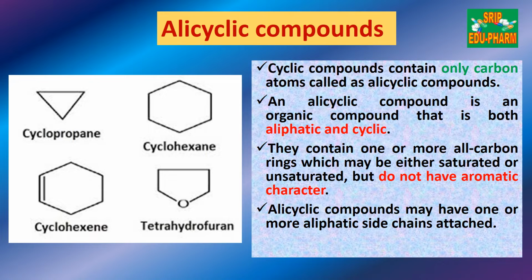We can see here, if there are three carbon atoms in the ring, it will be called cyclopropane. The cyclic rings are written with cyclo as the prefix. With six carbon atoms, it is called cyclohexane. If there is one double bond in it, it will be called cyclohexene. Then here we can see a structure in which there is an oxygen atom. It is tetrahydrofuran. So we have seen these are alicyclic compounds. They are not similar to benzene. They don't have aromatic character, but they have the characters of aliphatic compounds and cyclic rings.